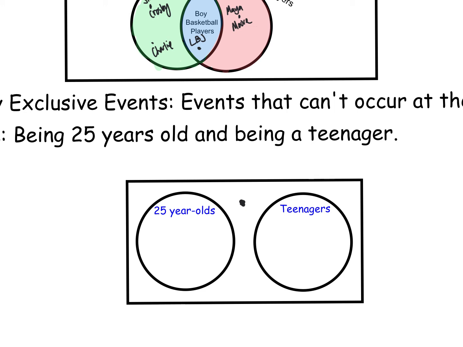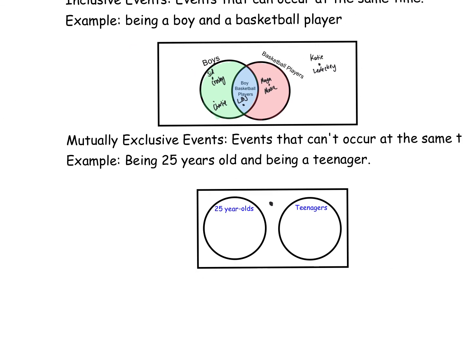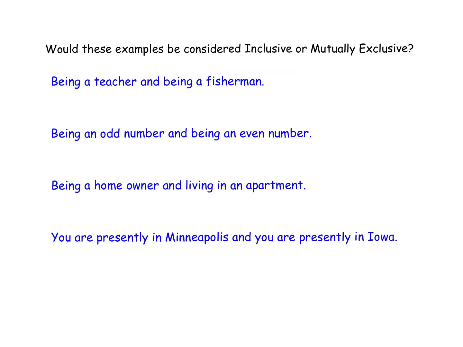All right, so next, let's look at a couple examples and make sure we understand the difference between inclusive or exclusive. What you have to ask yourself each time is, can these two things happen at the same time? Even if it's just once, then those would be inclusive. If it can never happen at the same time, then they would be mutually exclusive. So could somebody be a teacher and a fisherman? Sure, there are lots of teachers who like fishing, so this would be inclusive.